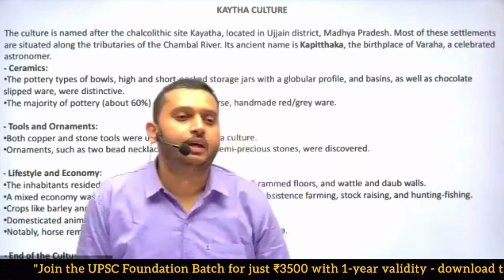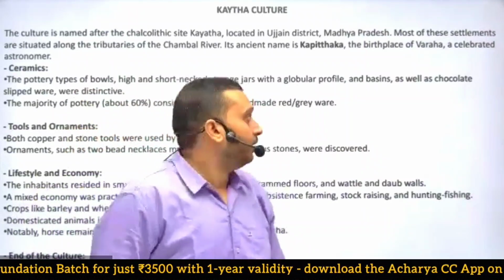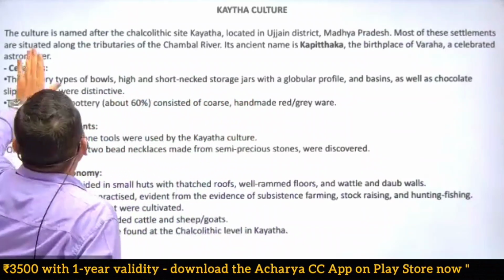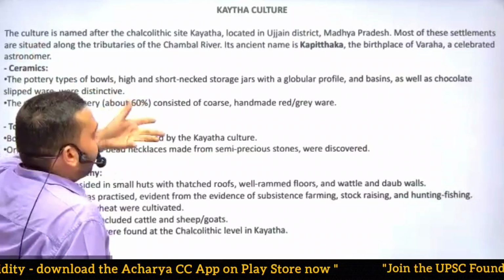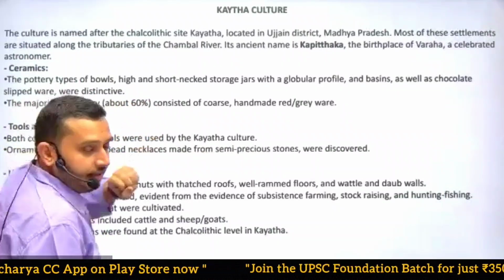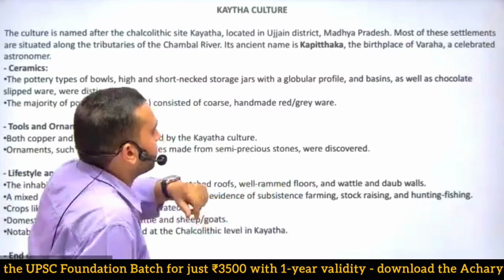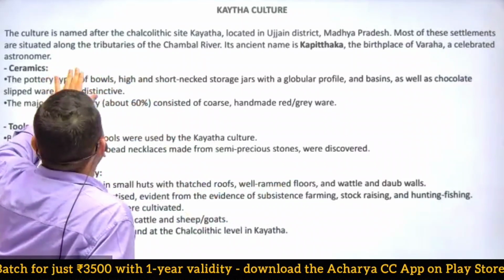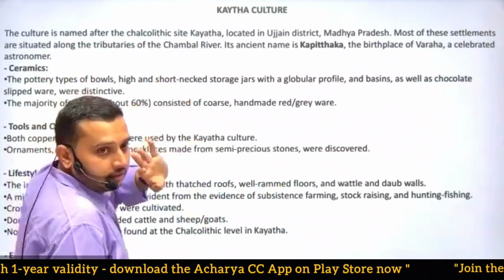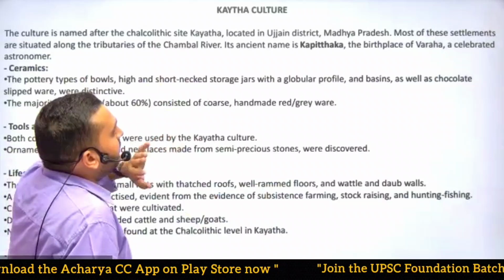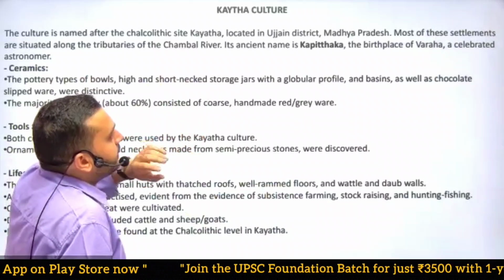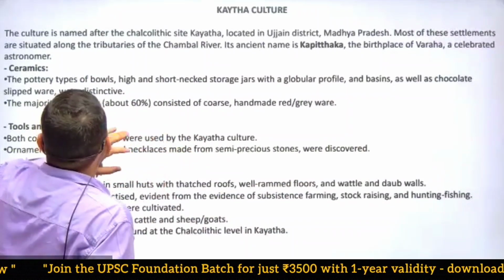Very good. Next is Kaitha culture. The culture is named after the Chalcolithic site Kaitha, located in Ujjain district. Ujjain is a very famous holy place in Madhya Pradesh. Most of these settlements are situated along the tributaries of the Chambal river. Its ancient name is Kapithaka, the birthplace of Varaha, a celebrated astronomer.